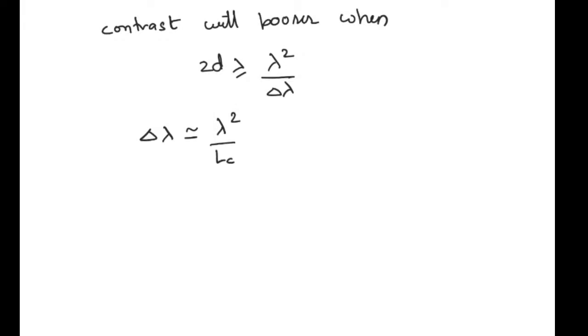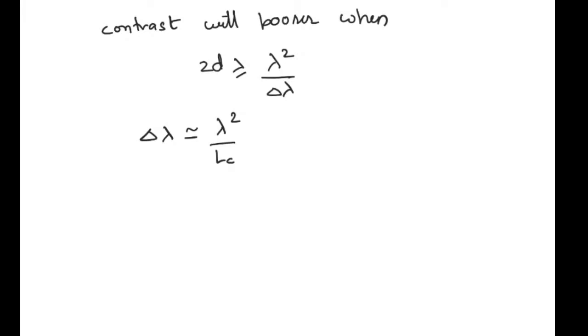Hence, this delta lambda is the range of wavelength that is there for our spectral source, or it is also called the spectral width, and which is given by lambda square by LC.